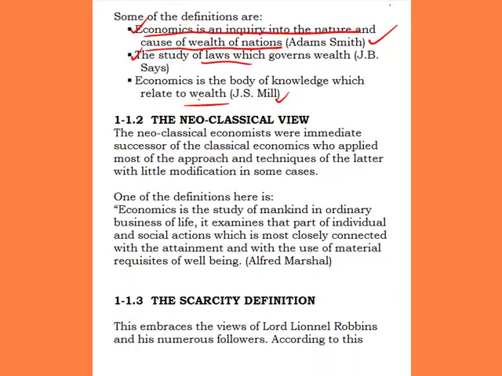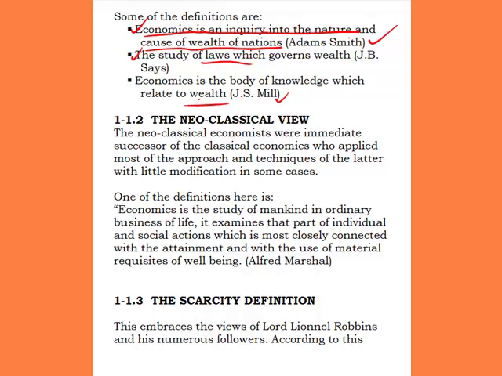So it is all about wealth to these classical economists. Now, the second school of thought, the second generation of economists who propounded definitions of economics, are the neoclassical view. The neoclassical economists were the immediate successors of the classical economists, who applied most of the approach and techniques of the latter with little modification in some cases.